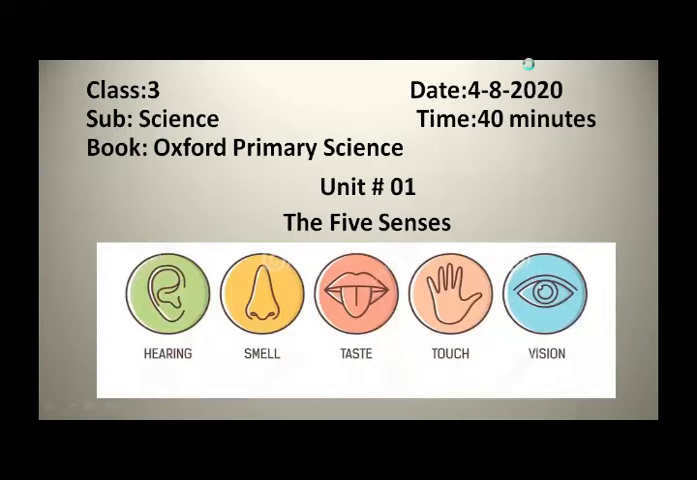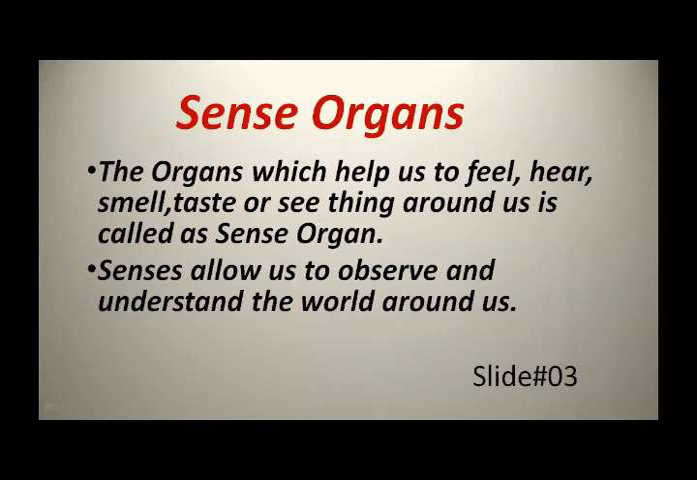So, students, do you know about sense organs? The organs which help us to feel, hear, smell, taste, or see things around us are called sense organs. The sense organs are the specialized body organs by which humans are able to see, hear, taste, smell, touch, or feel. Do you know about organs? An organ is a part of your body that has a particular purpose or function.